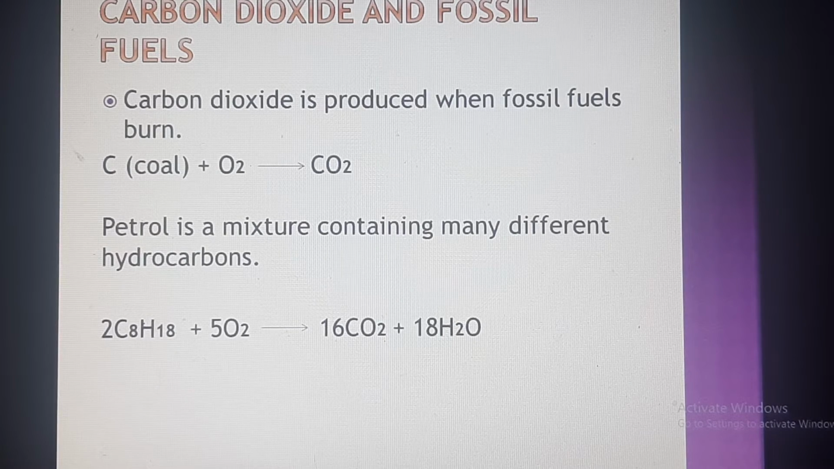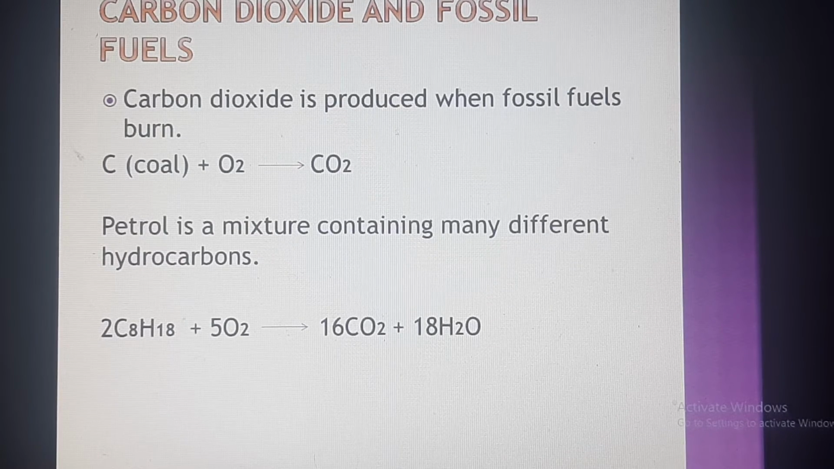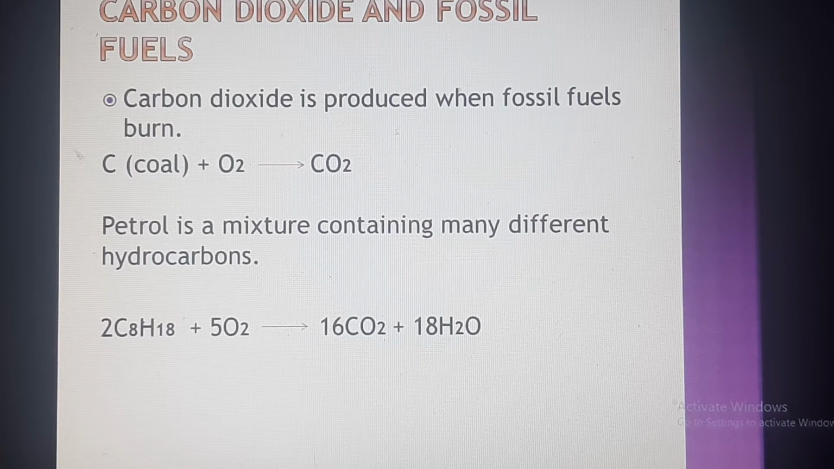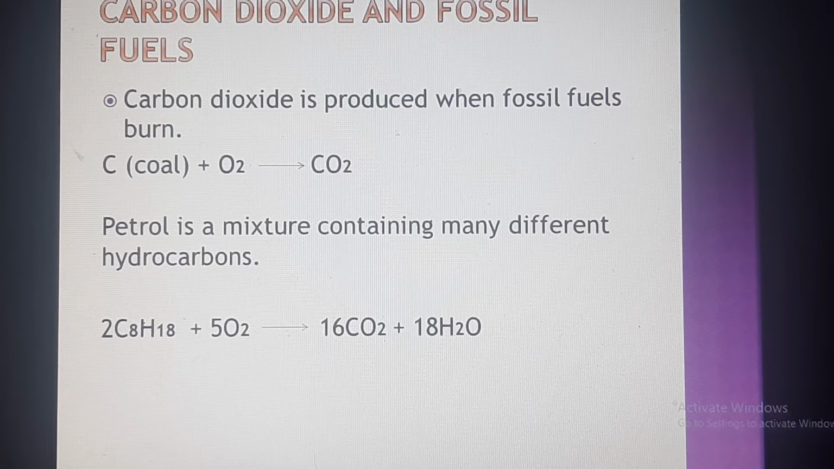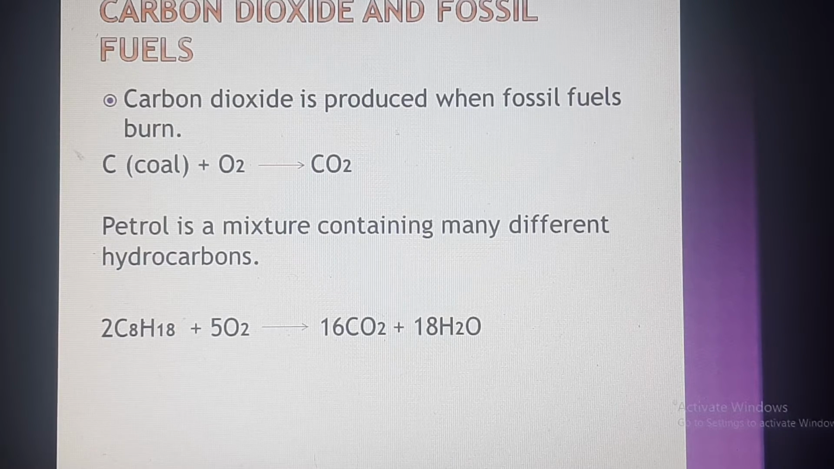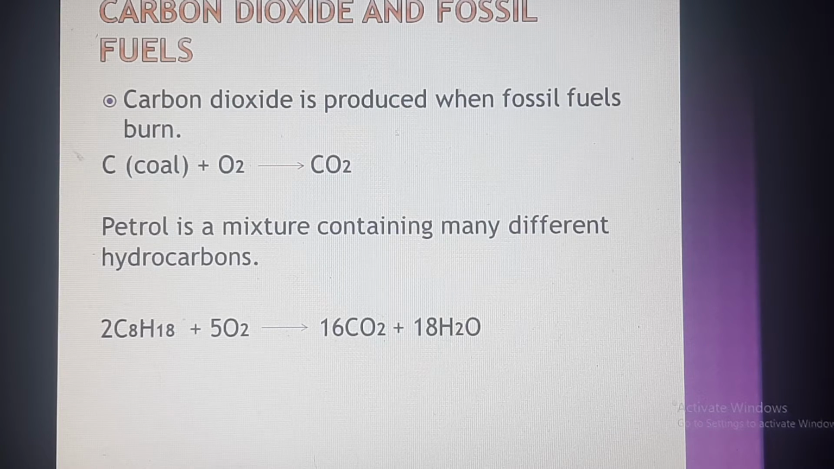In the same way, petrol is also a fossil fuel. If petrol is burning, it is reacting with oxygen, and we will get carbon dioxide on a large scale. We have to remember that petrol is a mixture of hydrocarbons, and hydrocarbons mean only carbon and hydrogen. So if we take one unit of petrol, that is C8H18, it reacts with O2 and gives carbon dioxide and also water in the form of steam.